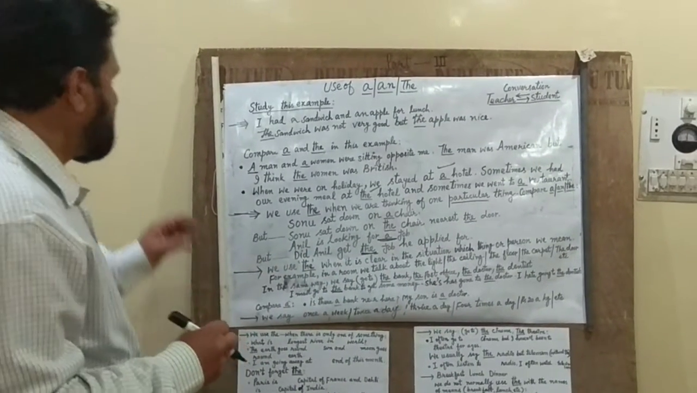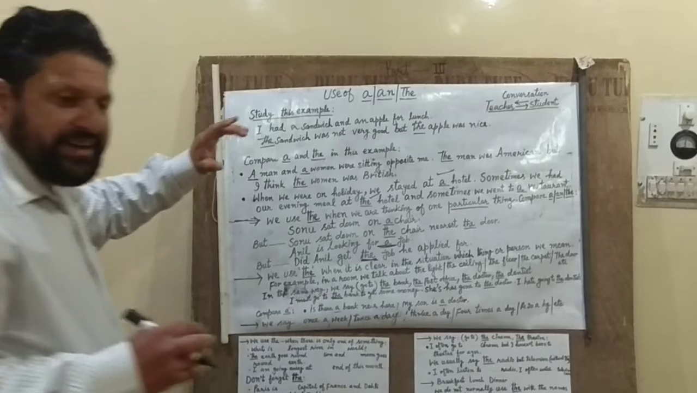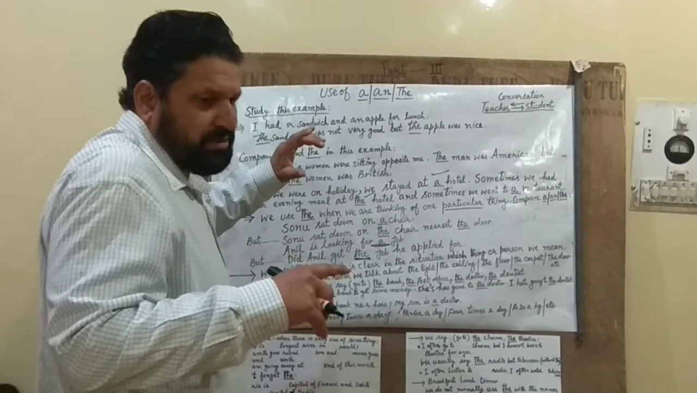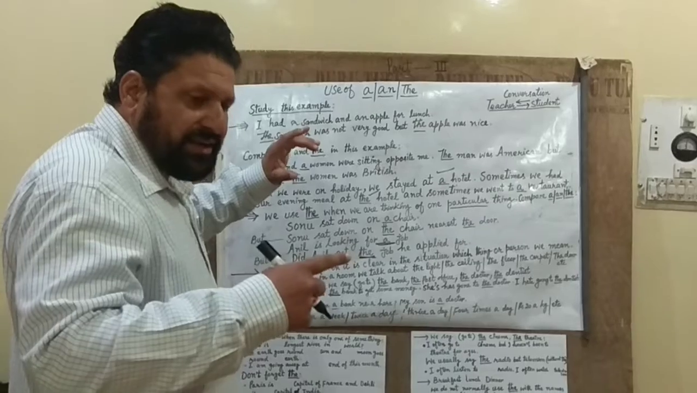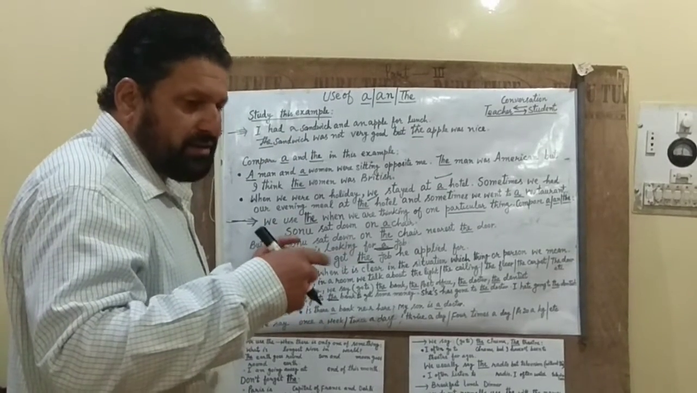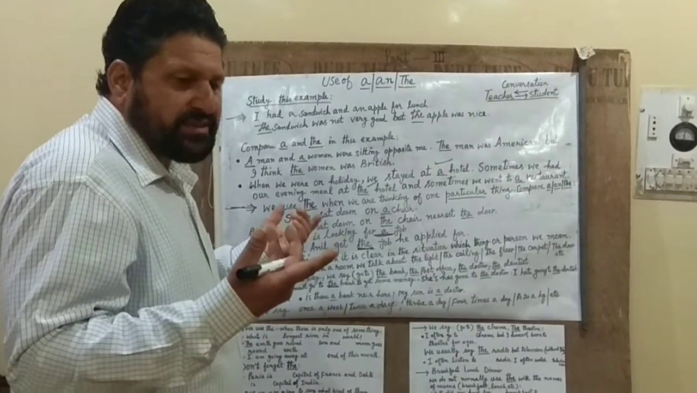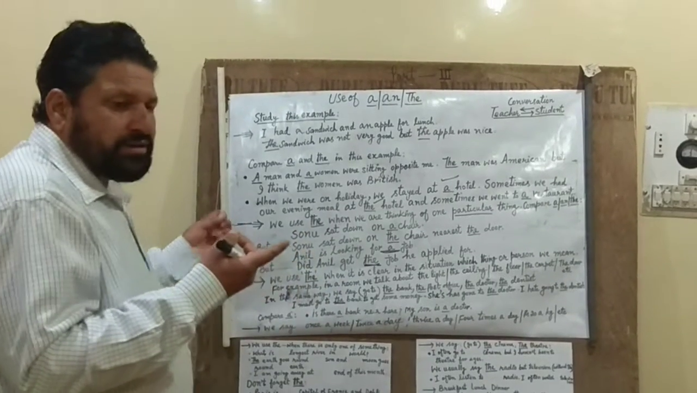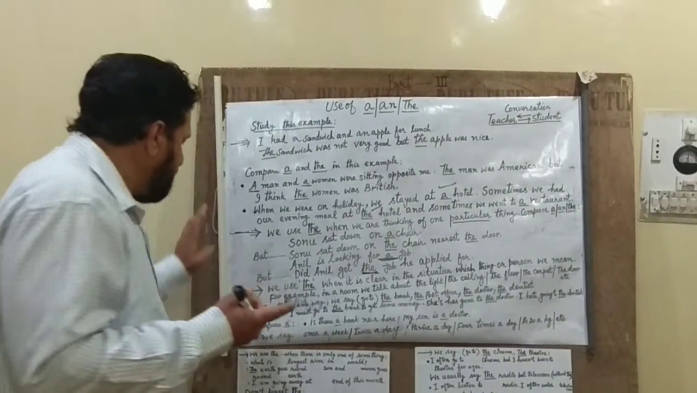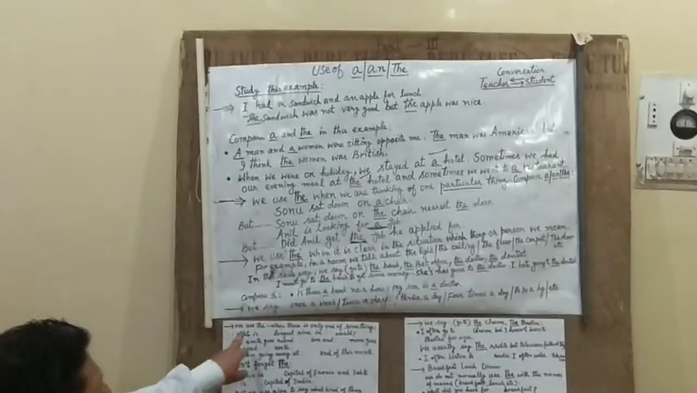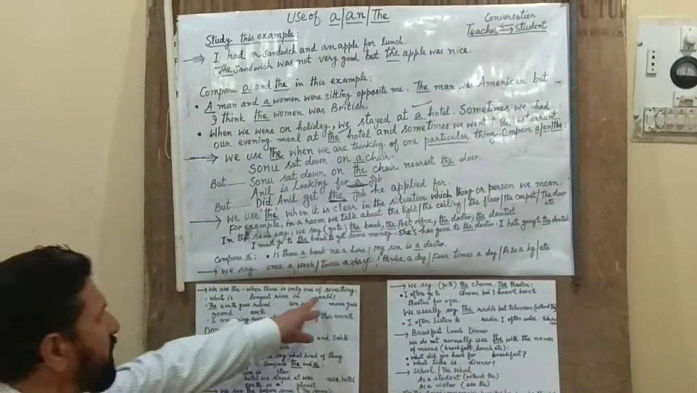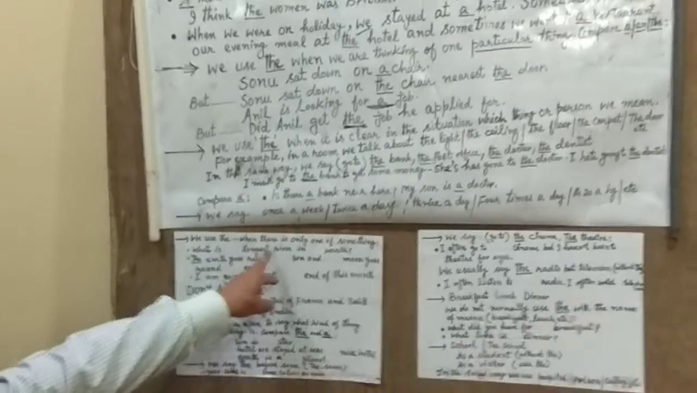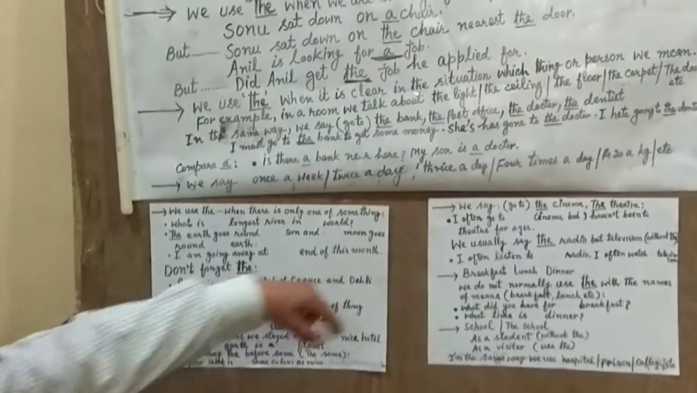Now, have you a clear idea? When the things are countable, it has two forms. And clear now? When it is singular, we use a and an. Now come here. We use the when there is only one of something. This is the rule. We use the when there is only one of something.